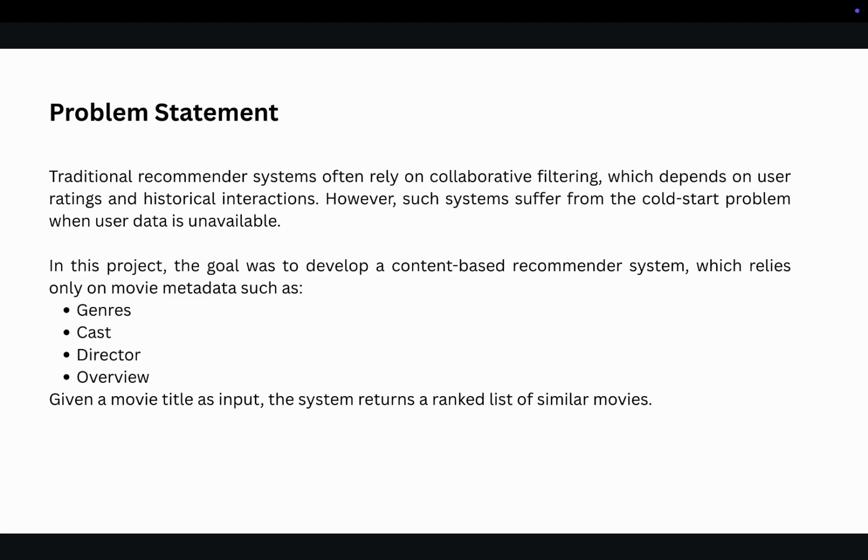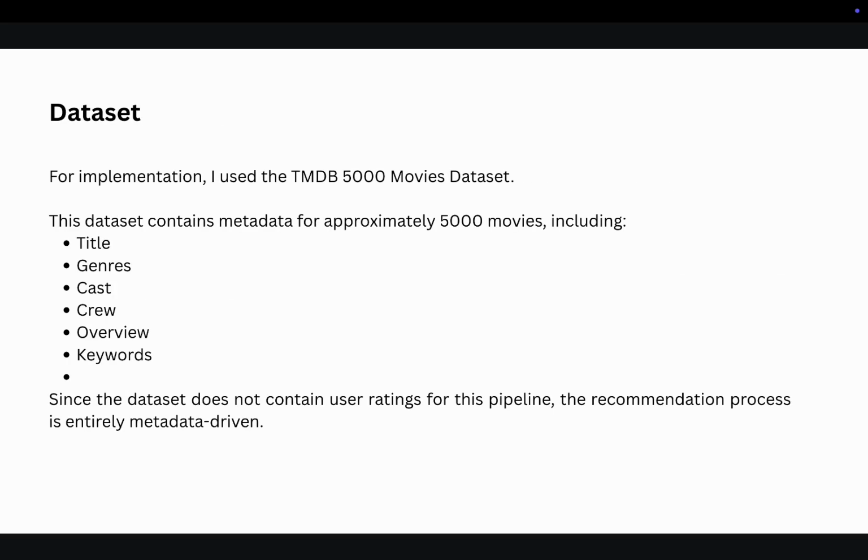data will be unavailable. So in this project the goal was to develop a content based recommendation system which relies only on movie metadata such as genre, cast, director, overview. Given a movie title as input, the system returns a ranked list of similar movies.